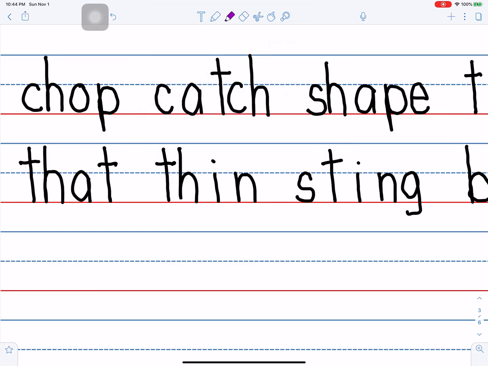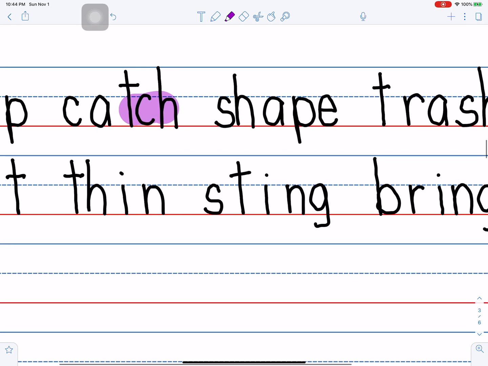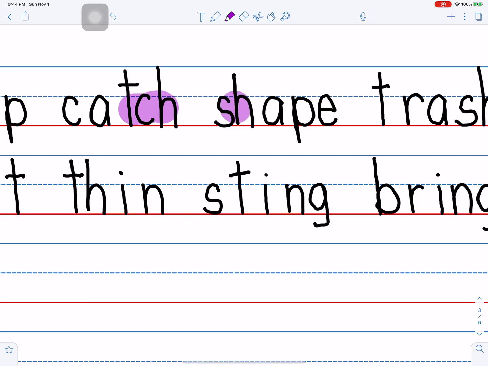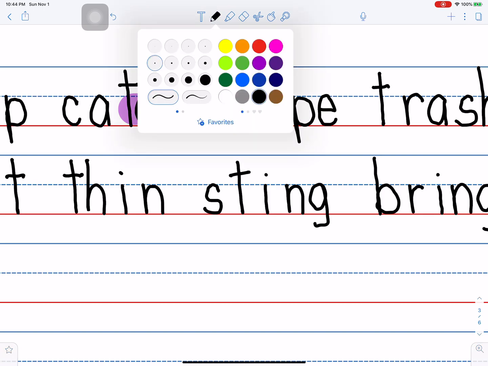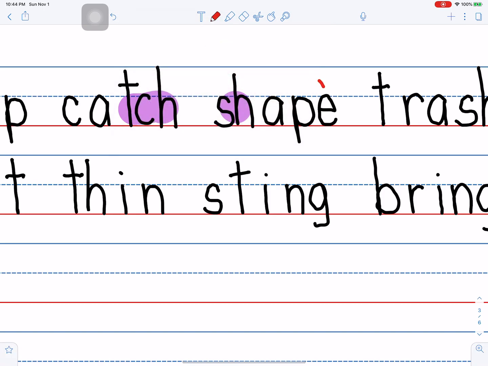In the word chop, ch, op, I use the CH to spell the ch sound. Catch, k, atch. I use the TCH to spell the ch sound. Shape, sh, SH to spell the sh sound. Shape. And then I need, do it in red, I need an E to make the A say A. Do you see it there? Shape.